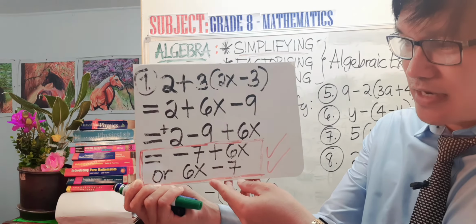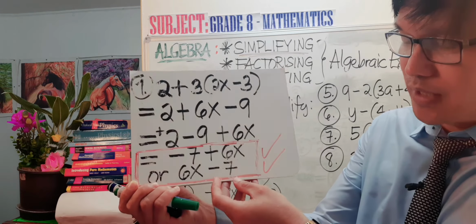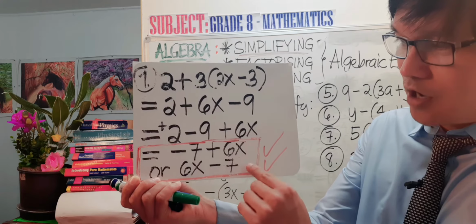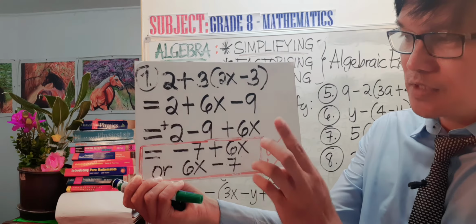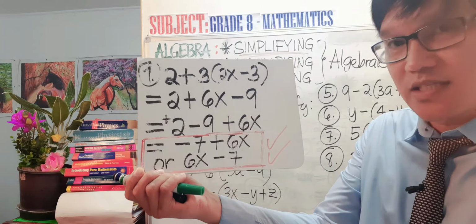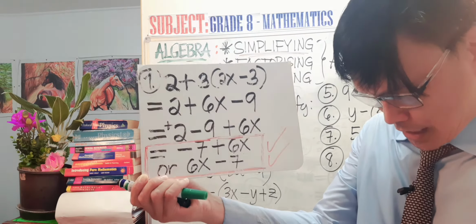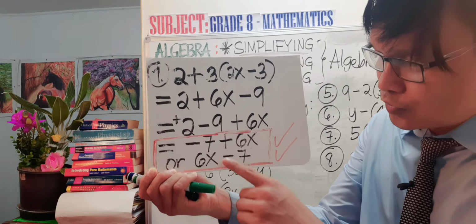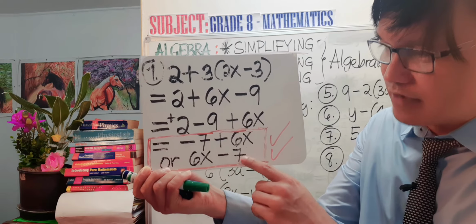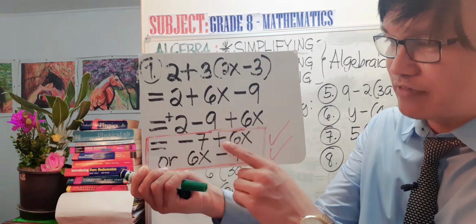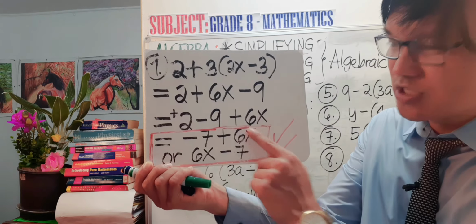So why did I say or here? Because either of these two is correct. But sometimes in your exam, if it is a multiple choice question, you might encounter the option as 6x minus 7 instead of negative 7 plus 6x. Actually, this one is just a rearrangement.